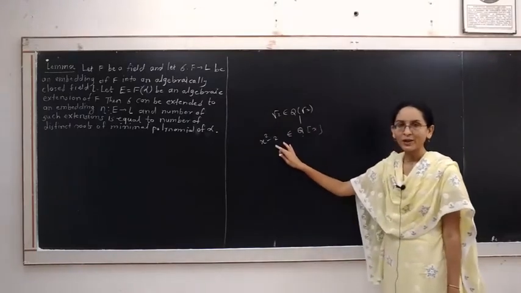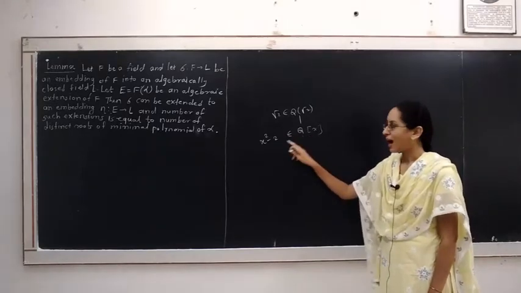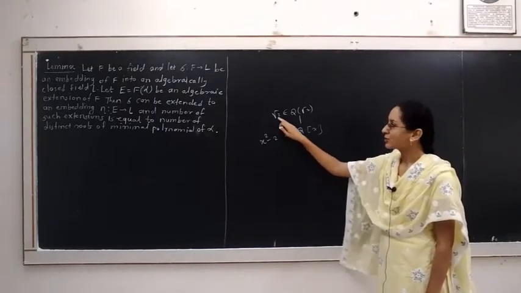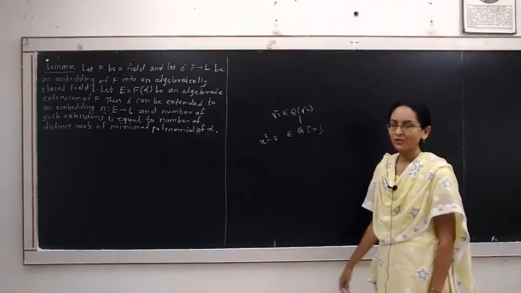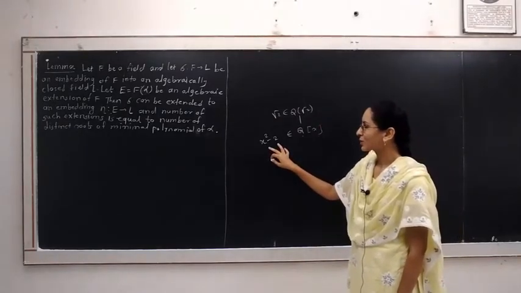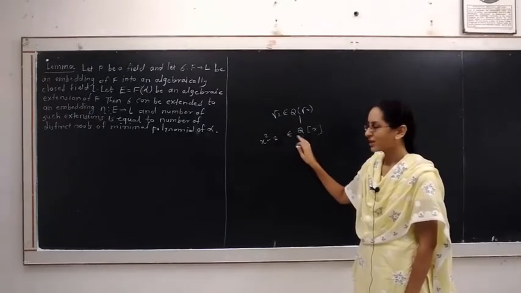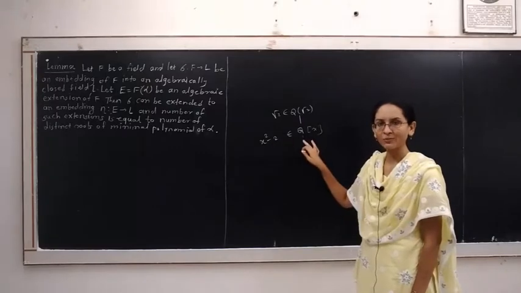It is the polynomial of least degree, irreducible over Q, and this polynomial has root 2 in the extension field of Q. Therefore, x squared minus 2 is called the minimal polynomial for root 2 over Q because the polynomial has coefficients from field Q.